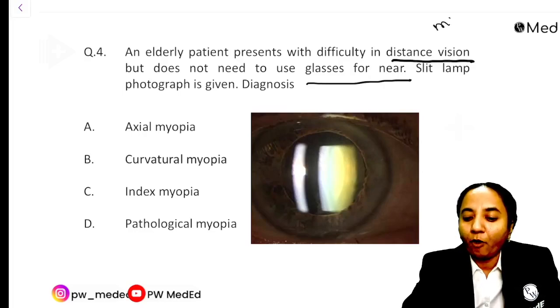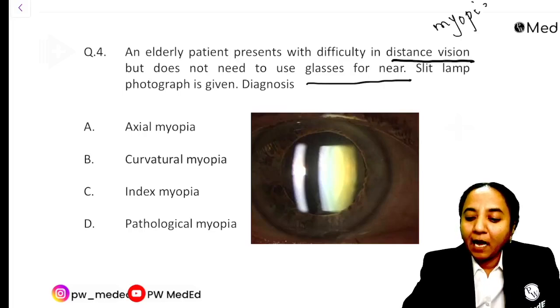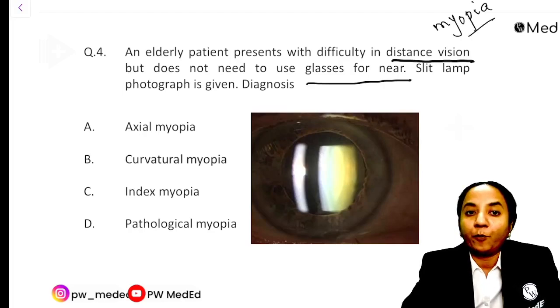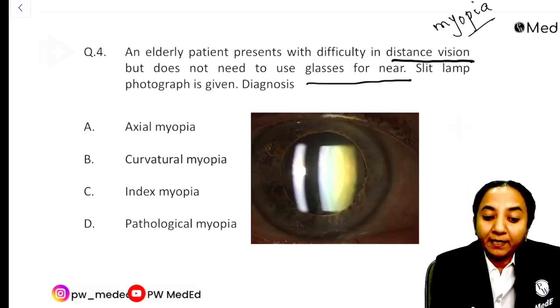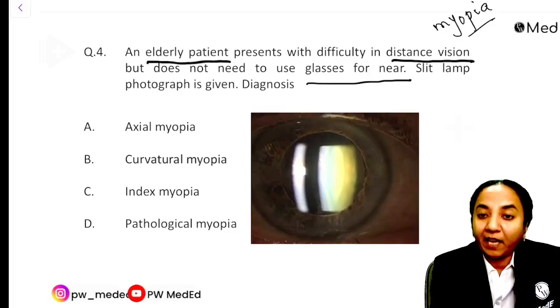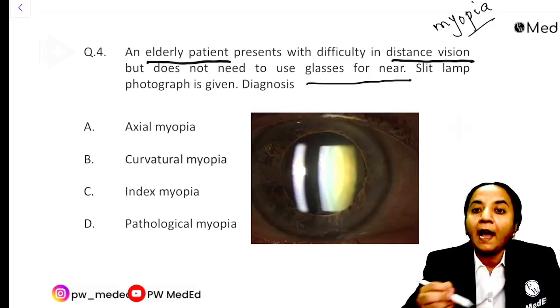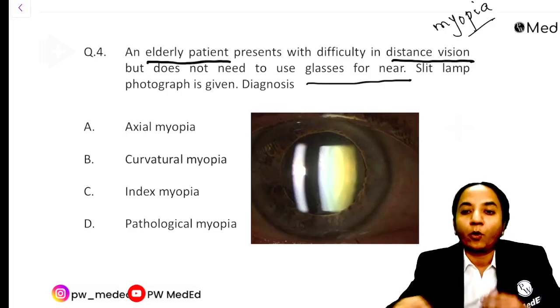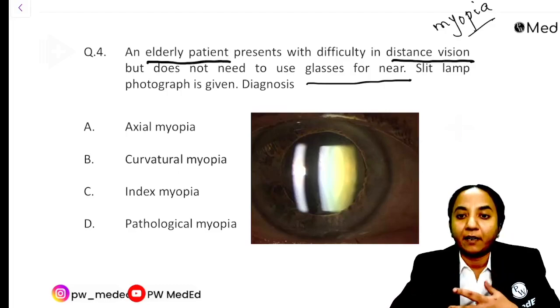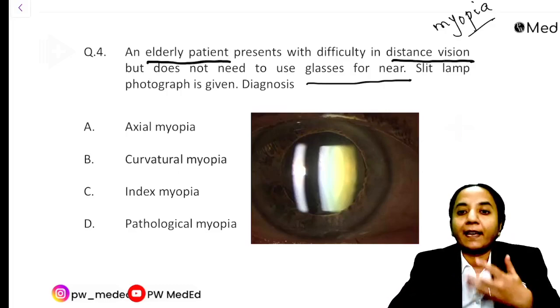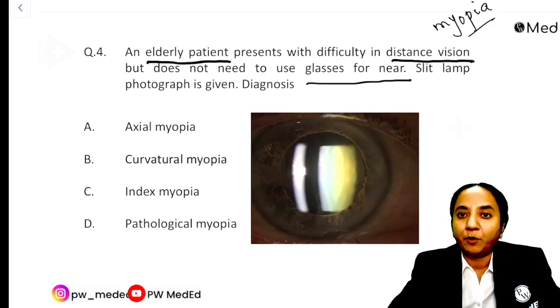So this is some form of myopia, right? Now see, the commonest type of myopia we all know is axial myopia. But see, the patient is an elderly patient. Where will I get to see axial myopia? I'm going to see it in children who are growing up, children of second standard, third standard, who are in the growing stage. And then when they get that axial myopia, they come to us with this complaint that the distance vision is not good.